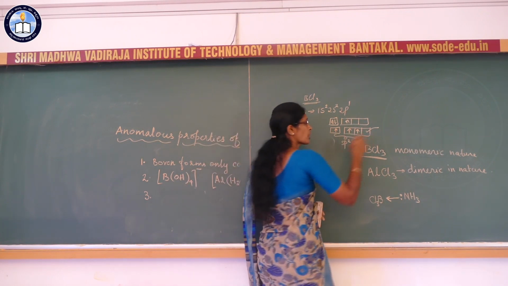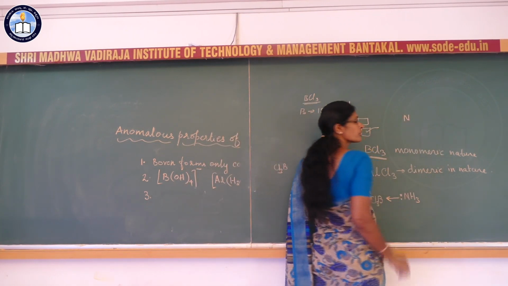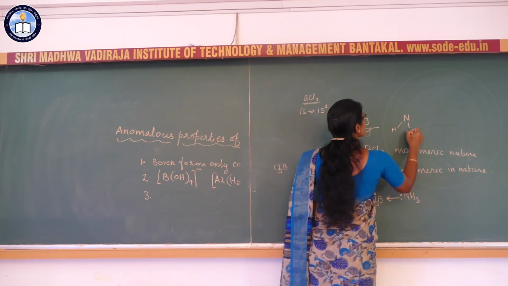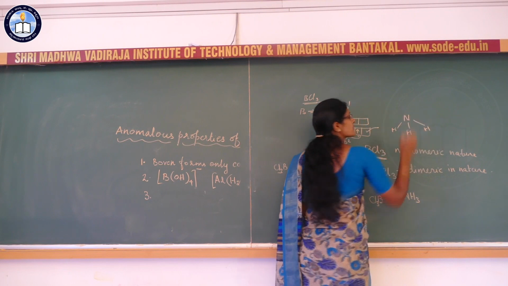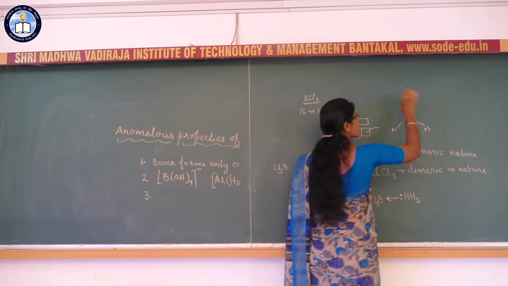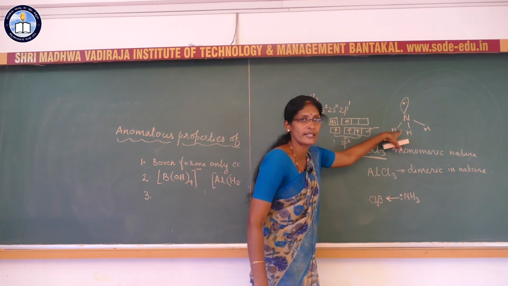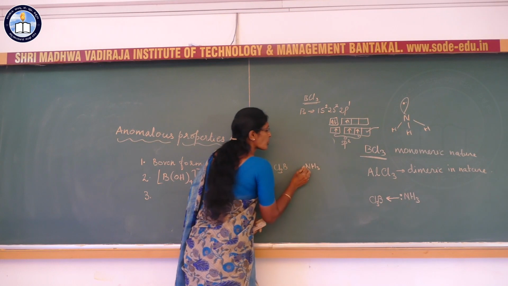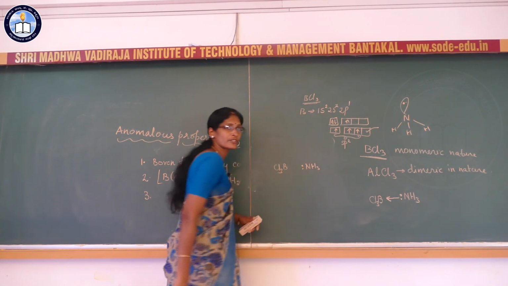Same way, you have studied the structure of ammonia under chemical bonding. In ammonia, NH3, the nitrogen atom is in sp3 hybridized state, and there is a lone pair of electrons on the nitrogen atom.